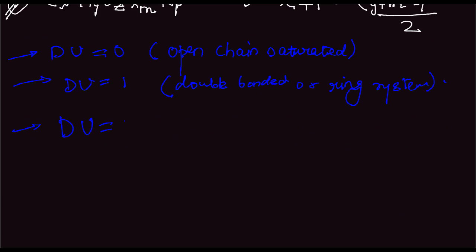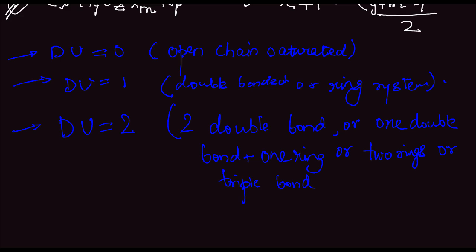And finally, when degree of unsaturation is equal to 2, it means 2 double bonds, or 1 double bond plus 1 ring, or 2 rings, or a triple bond. Okay, so this is degree of unsaturation.